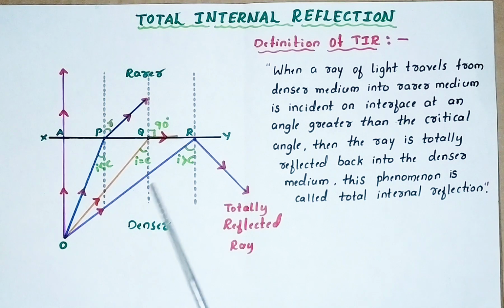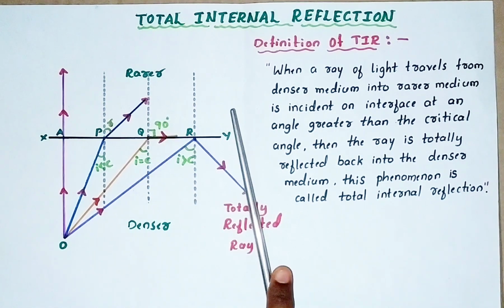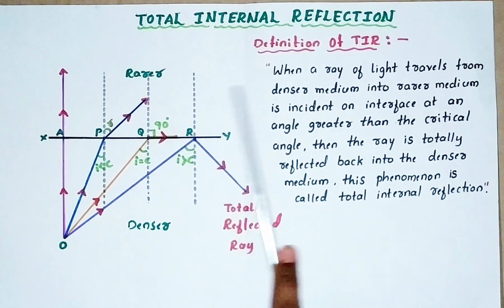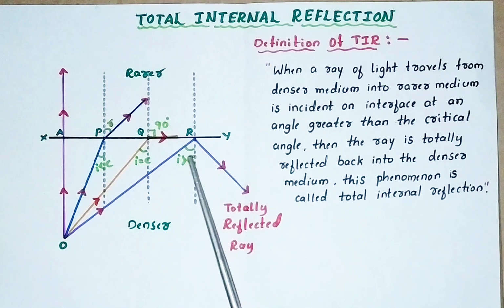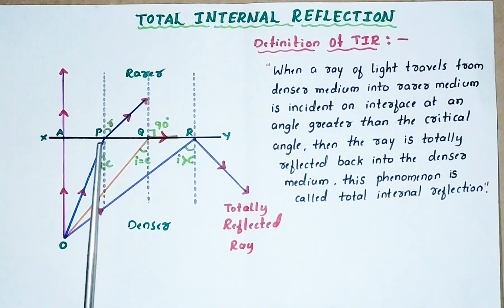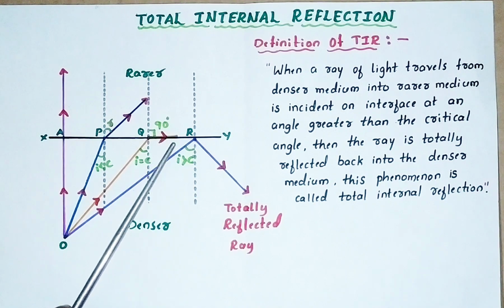Now, in the fourth case, what happens? Again, the angle of incidence increases. How much does it increase now? This is greater than the critical angle. The angle of incidence is greater than the critical angle. Now again refraction of light should take place because it is traveling from denser to rarer medium. But where is the refracted ray? Instead of refraction, what happens? Initially this refracted ray is bending away. Now it is exactly along the interface.